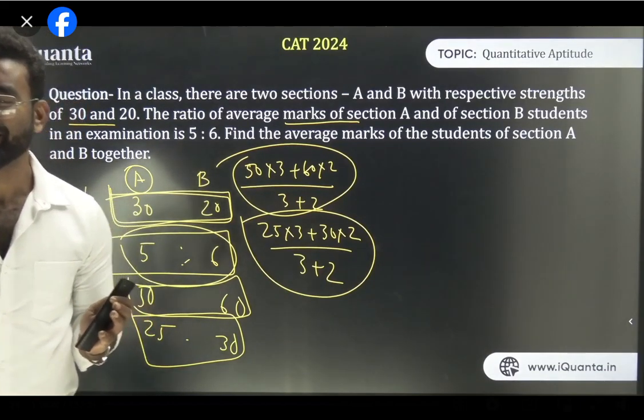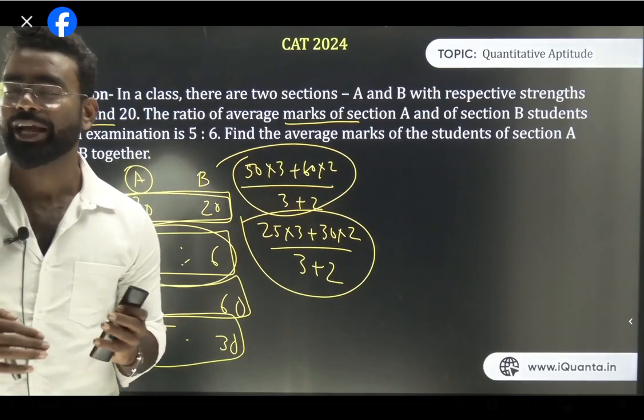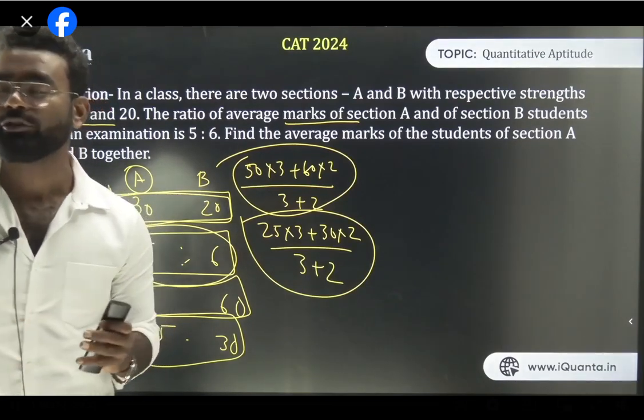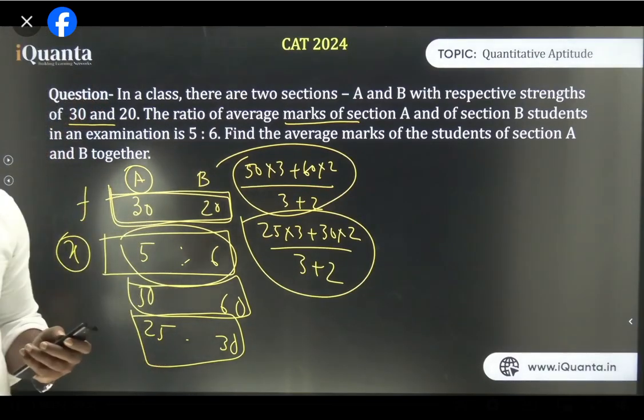Yes, weights are not given. The ratio, actually the weights are given, but the values of these things are not given. That's why it is not the answer. That's why you cannot find the answer.